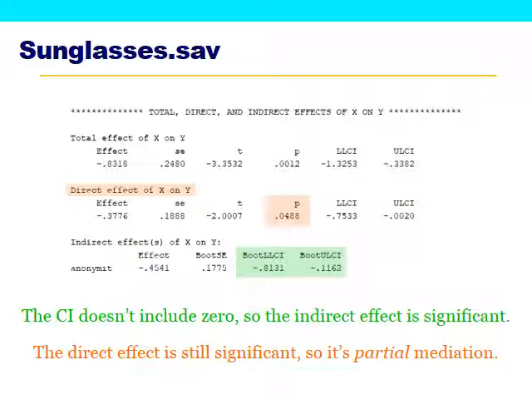You can see that C prime is clearly much less than C, but the C prime path is still significant. So this is an instance where we have partial mediation rather than complete mediation. If this relationship had completely gone away, we would have full mediation. But this relationship is still significant. That's how we know we have partial mediation.